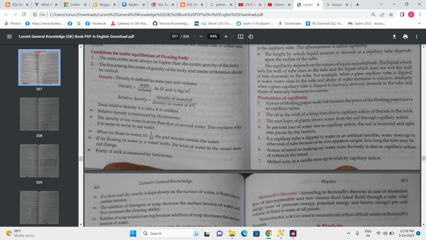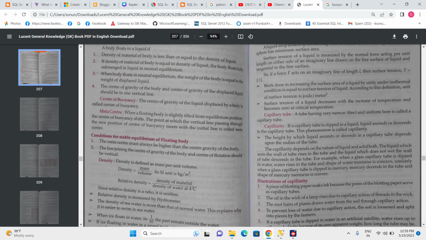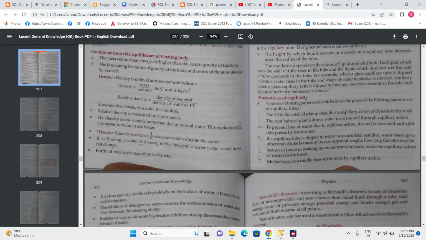When ice floats in water, one-tenth of its part remains outside the water. This is important. If the ice floating in water in a vessel melts, the level of water in the vessel does not change. This is also an important point. The purity of milk is measured by a lactometer.